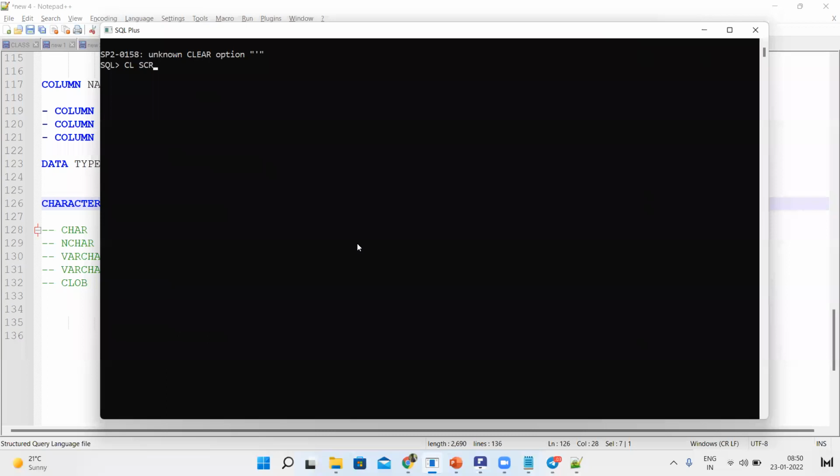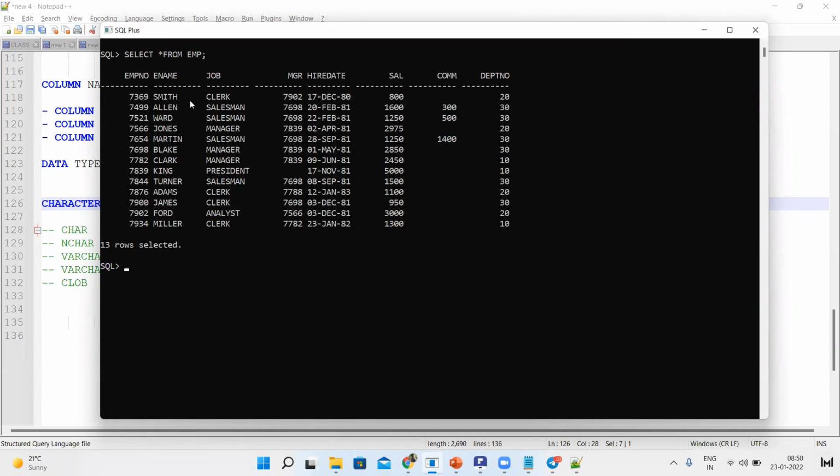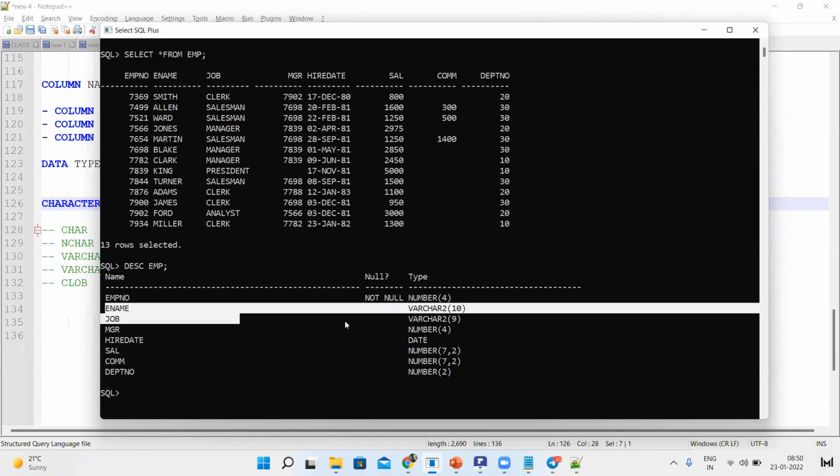We have created the student table, right? Or else take select star from EMP. One table is there. Now I am doing describe EMP. See, ename is which data type? Varchar2 data type.